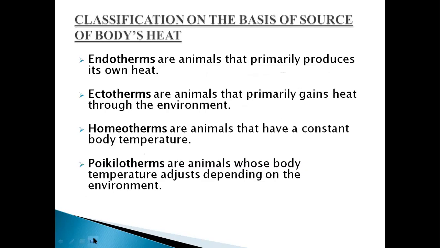Here are the four terminologies that are highlighted. Endotherms are animals that primarily produce their own heat. Endo means inside, therm means heat. It means they are primarily producing their own heat. And ectotherms, ecto means outside, therm means heat, are animals that primarily gain heat through the environment. They are absorbing the heat from the environment.